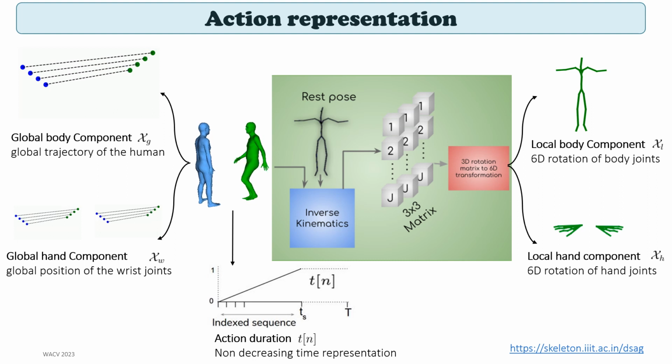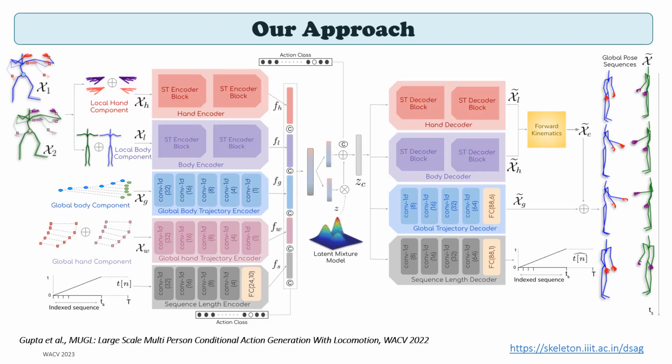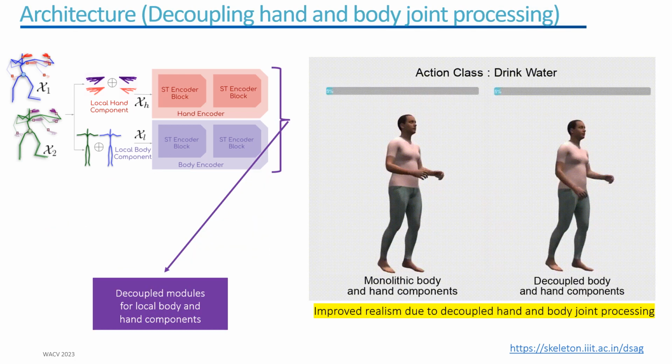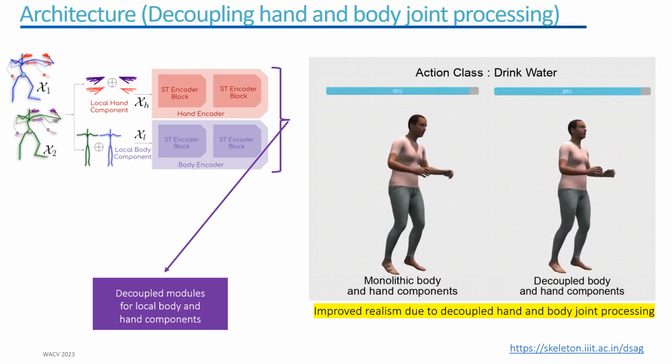The motion is decomposed into the local and global components. Furthermore, we decouple body and hand joints. Our approach utilizes novel components of MUGGLE, an architecture designed for large-scale action generation. We encode the hand and body components in a decoupled manner. Although finger joints are more in number than the rest of the body, it has less degrees of freedom than the rest of the body and is underrepresented in a monolithic skeleton representation.